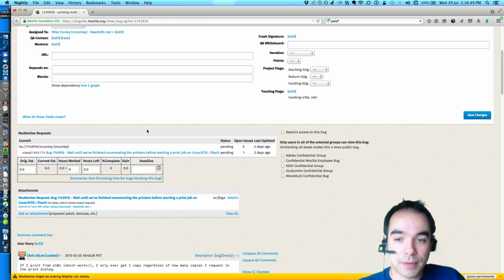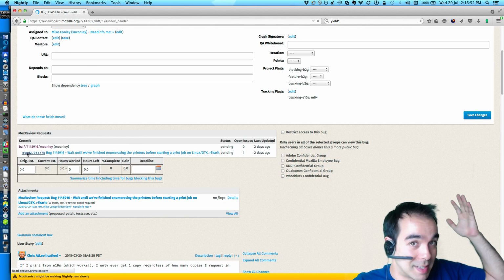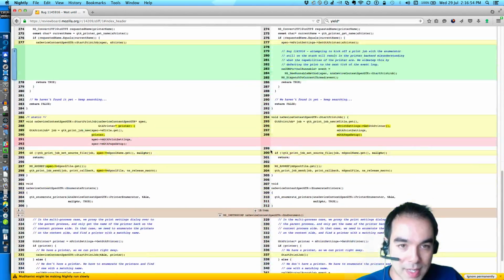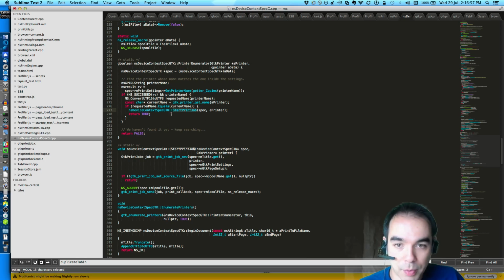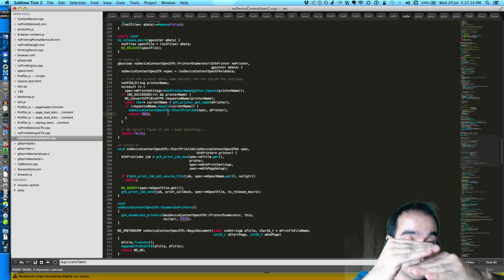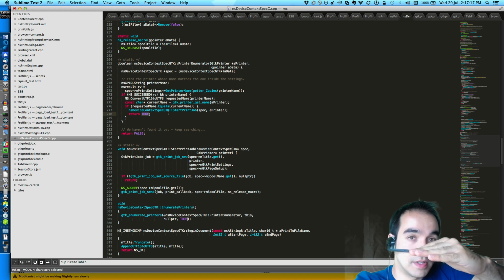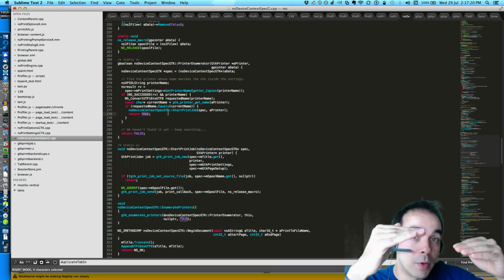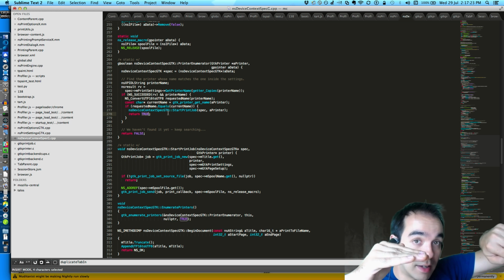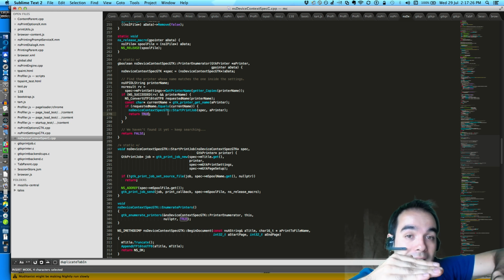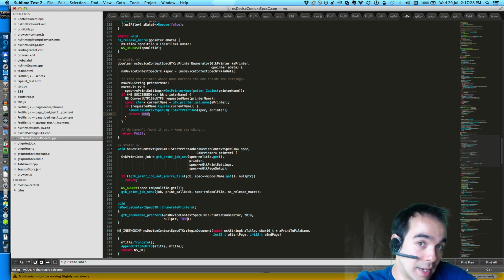The patch that I posted to fix this bug, because I posted a patch that appears to fix it, works like this: we don't actually start the print job until after this enumerator finishes off. Currently we start the print job and then we exit the enumerator. We say we're done. So that's the order. Enumerate, enumerate, enumerate. Found the printer, start print job, enumerator finishes. And my patch does this. Enumerate, enumerate, enumerate. Find the printer, queue up a thing that's going to start the print job, end the enumerator, now start the print job. So it puts the print job starting at the very end.